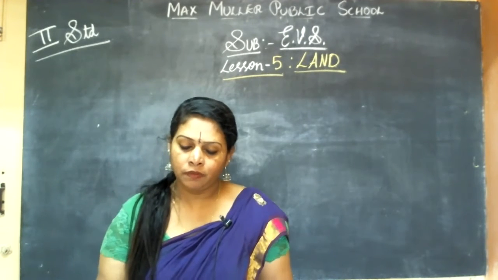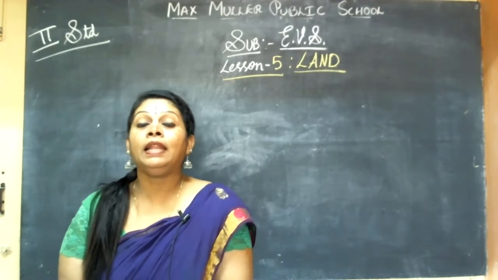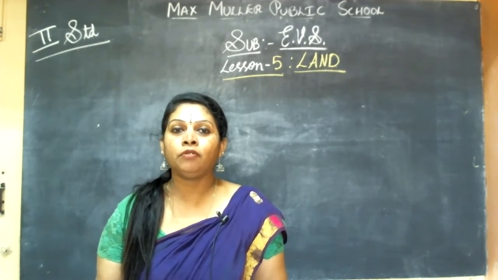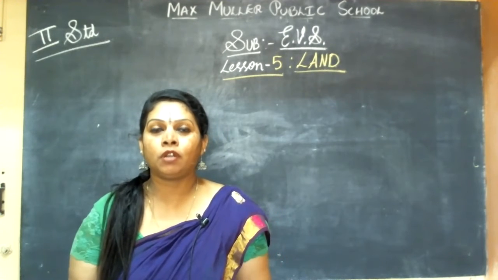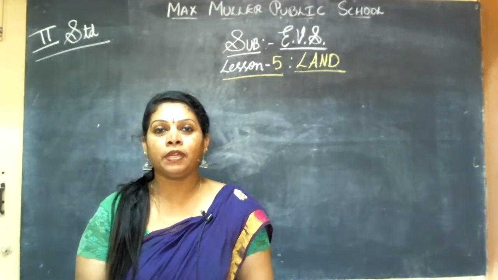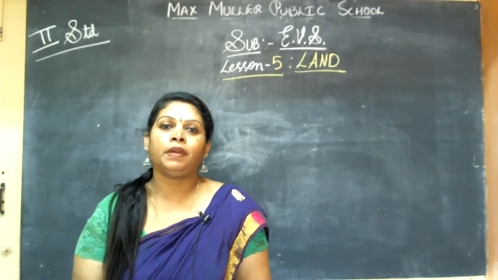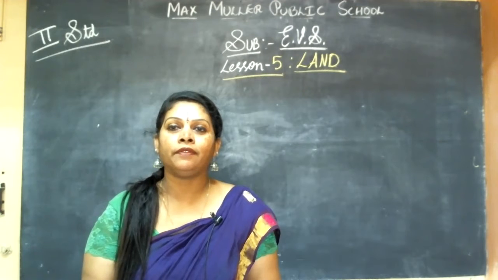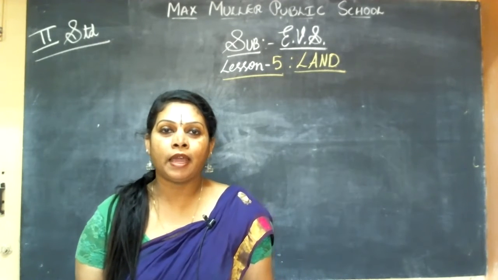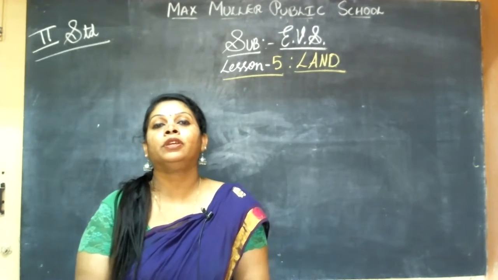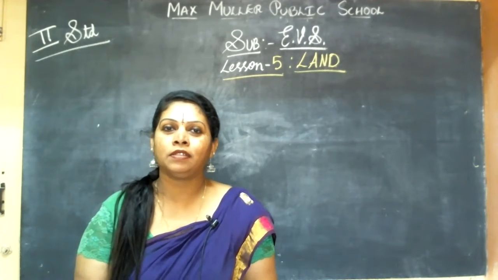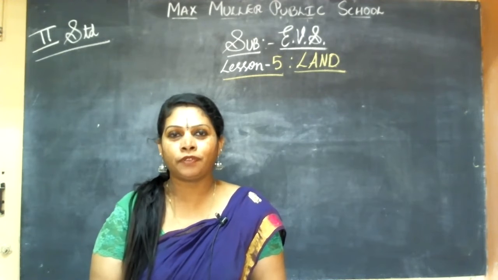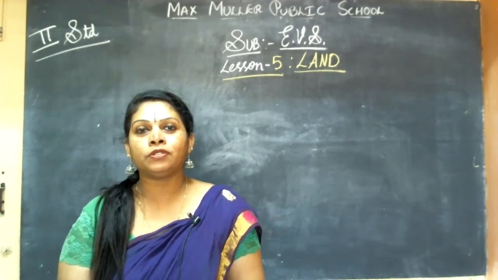Now, today we will learn about land. What is land? We live on land, isn't it? We don't live on water, but we live on land. Some animals live in water, but normally human beings and most animals live on land. Where we are standing is the land. In this land also, there are different types of lands. So today let us study what those different types of land are, and where you can see them.